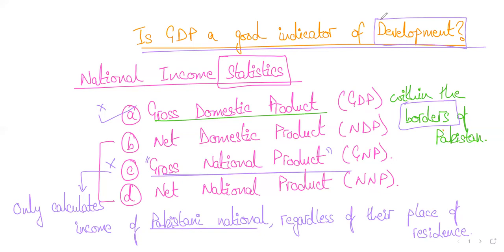Because if there's a 5% increase in GDP, this shows that compared to last year, this year our nationals' income, our citizens' income, increased by 5%. If we compare this with India, let's say India is growing at 10%, then we can say that India is growing twice as fast as we are. So if one country has a growth rate of 5% and another has 10%, we can clearly say the other country is growing twice as fast, right? So we know that GDP is a good indicator of growth. But is GDP a good indicator of development? That is what we have to discuss.